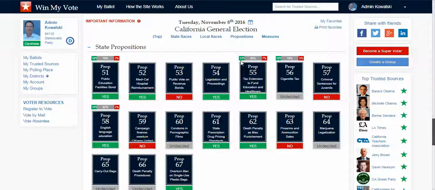And then I can also see how the proposition is doing. So here, 13% are voting yes, 7% are voting no, and there's still 80% of the people that are on Win My Vote on this ballot that have yet to indicate, that are still undecided. That's great information for a group or organization that is on either side, supporting or opposing it, knowing that there's X number of people that are still undecided. And as a group, I can talk with you about these real numbers behind the scenes. We just display the percentages.